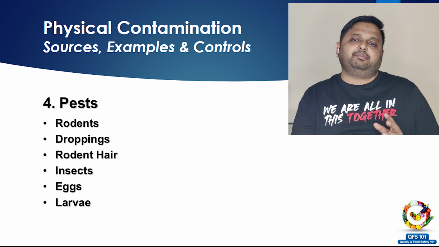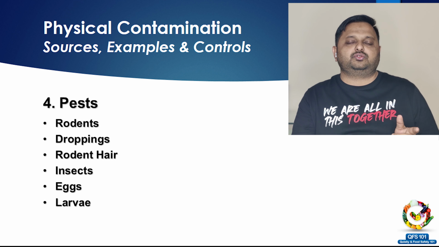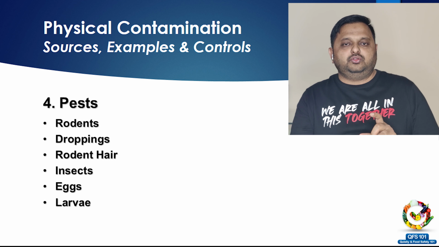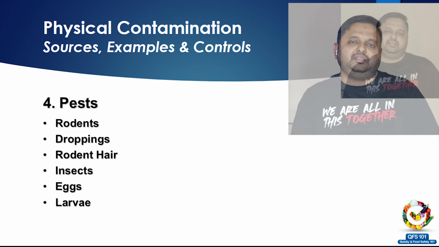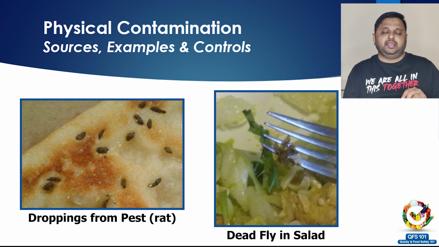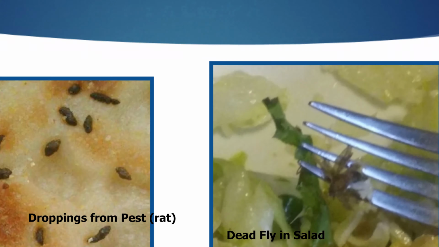The fourth one are the pests. As I said in the start of this topic, pests, when they die, they become physical contamination. You might have seen a lot of times these things happening, that small insects are there in the food and they are physical contamination. Especially if you are eating a salad, there are a lot of time cases that a dead fly can be there or a worm can be there. Now these are natural flora sometimes, especially the worms in the lettuce and in the cabbage, but when they end up in the plate, it's a physical contamination.